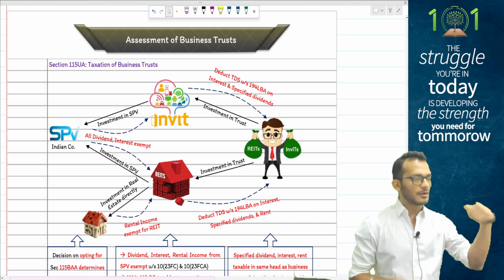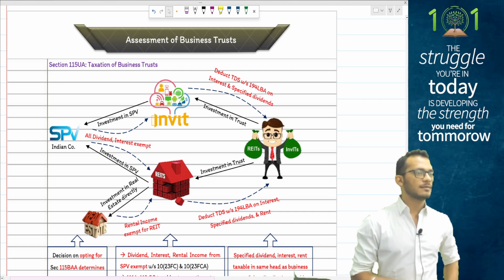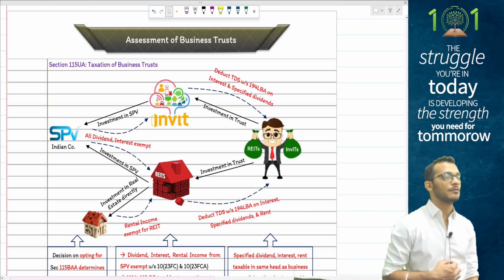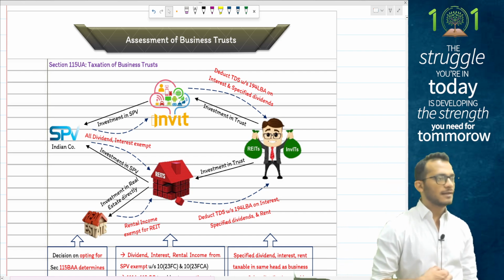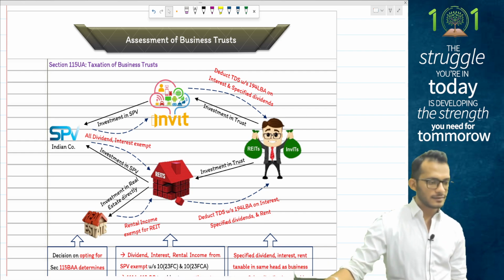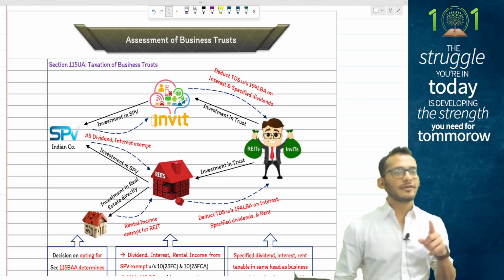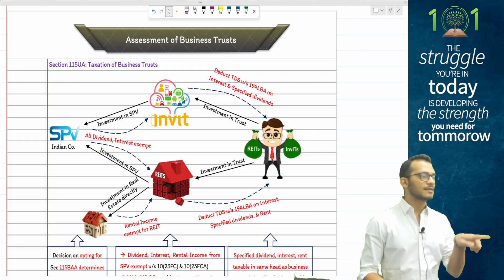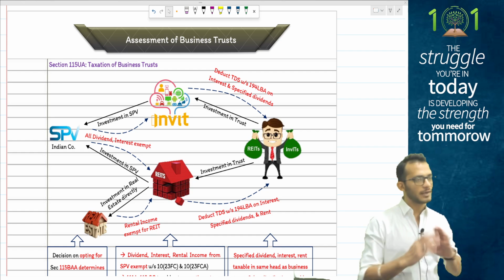Whatever dividends get from the business trust to the investor is also exempt, meaning dividends are only taxable in the hands of investors if the SPV is opting for special tax rates. So when you get any kind of dividend, check whether the SPV is paying tax as per normal rates or as per special rates. If the SPV is paying tax as per special rates, then it is taxable in the hands of the investor. If it's paying as per normal rates, it's exempt for everyone.